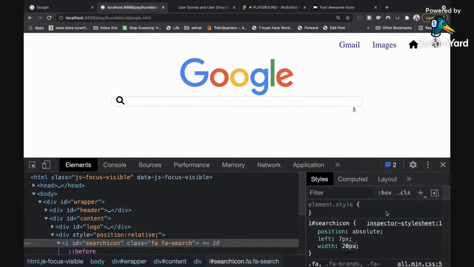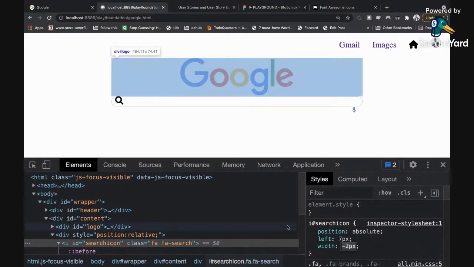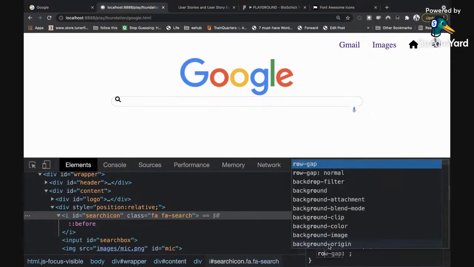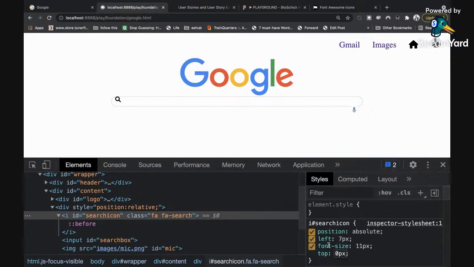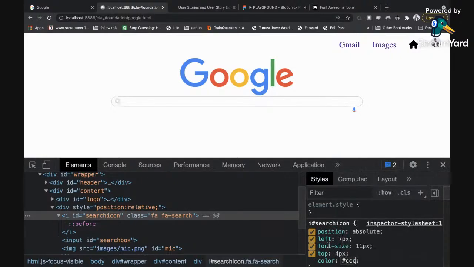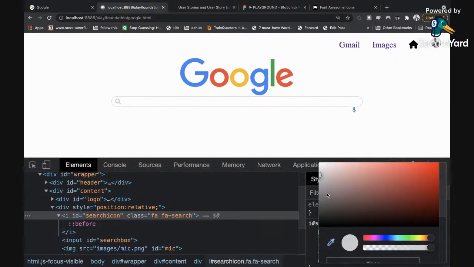Reduce the width to about 20 px also. Let's see. No, not the width now. I need to reduce the font size because it's an icon. It's not an image. If it's an image, I would have used width. But if it's an icon, I will use font size. So I can drop the font size, then I can drop the top by 0. Let's move it down a bit, and then we have that right there. Even the color can change to something like a very light color. All right, so that's it. That's the color. I think that's too light, so I'm going to just make it a bit thicker. All right, so that's it.